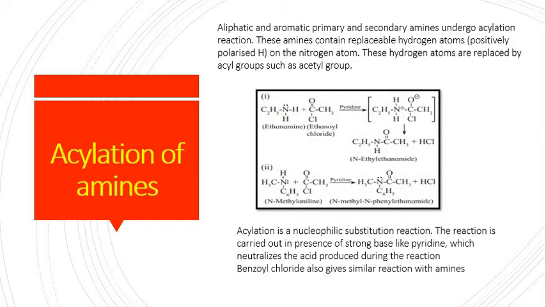Acylation is a nucleophilic substitution reaction, and it happens in presence of some strong base like pyridine. When ethylamine is treated with acetyl chloride, first the adduct, the intermediate compound, will form, then afterwards N-ethyl ethanamide and HCl would be formed.